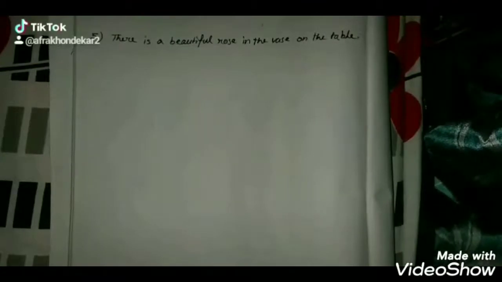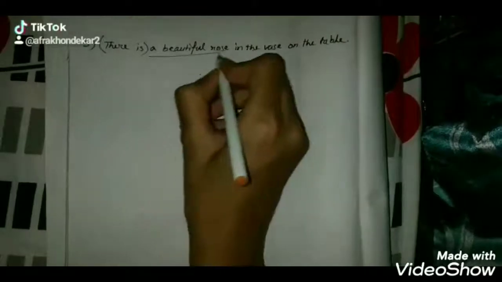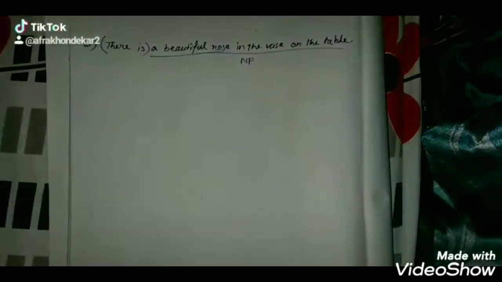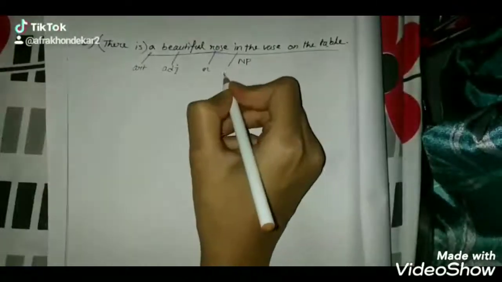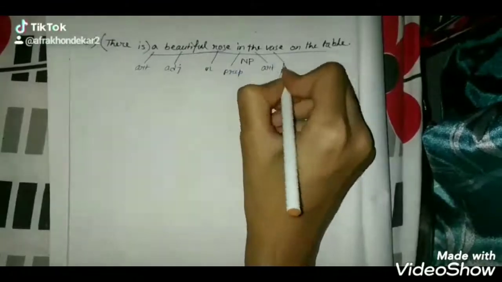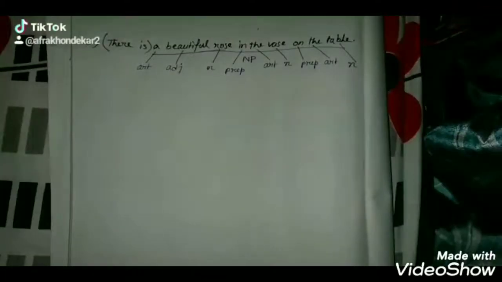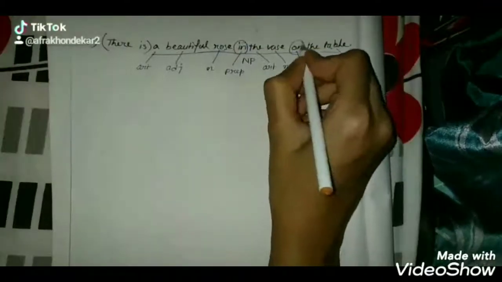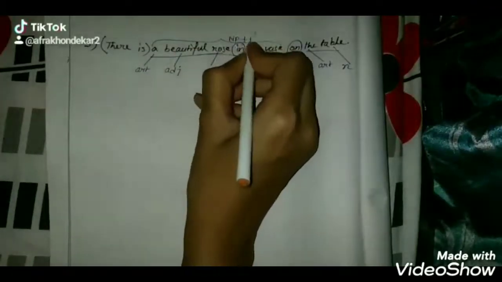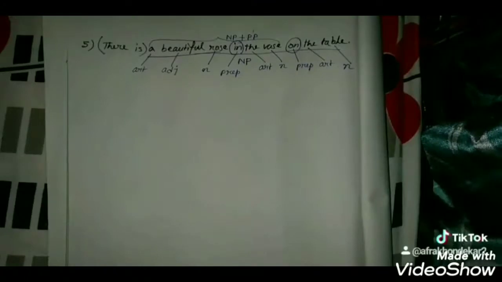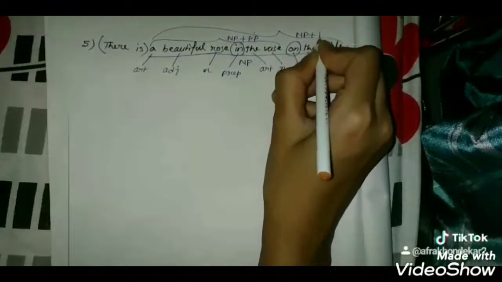There is a beautiful rose in the vase on the table. There is something else. A beautiful rose in the vase on the table is NP. A, article, beautiful, adjective, rose, noun. In, preposition, the article, vase, noun. On, preposition, the article, table, noun. Here, in and on are prepositions. Therefore, a beautiful rose in the vase, NP plus PP. Again, a beautiful rose in the vase on the table is NP plus PP.